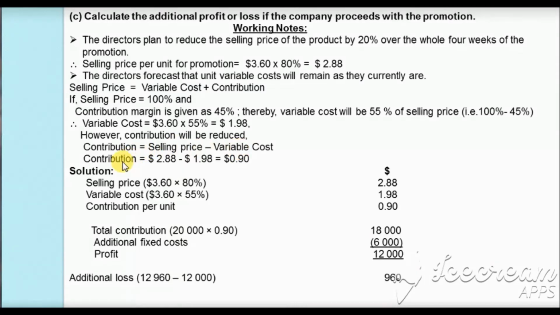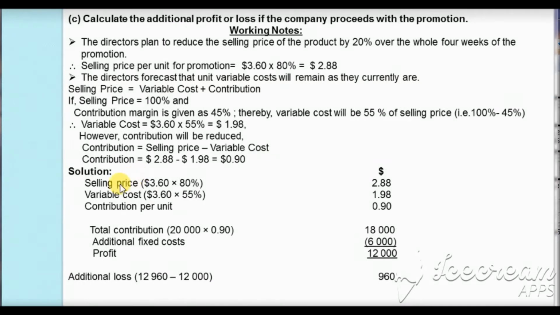So our contribution will be $2.88, which is the promotional price, minus the variable cost of $1.98, and we will get the contribution as 90 cents. So let's proceed with the solution. We'll start with the selling price, which will be $2.88, which we have calculated. Variable cost was calculated as $1.98. Contribution per unit was calculated as 90 cents.